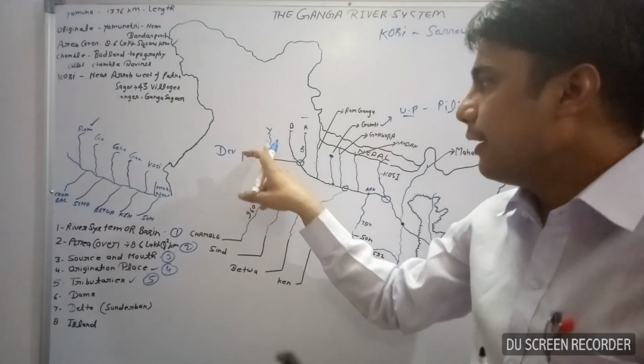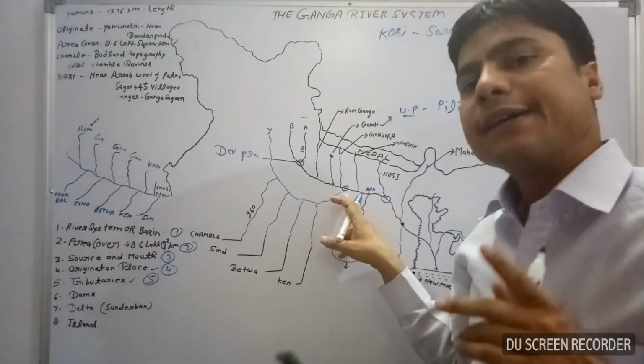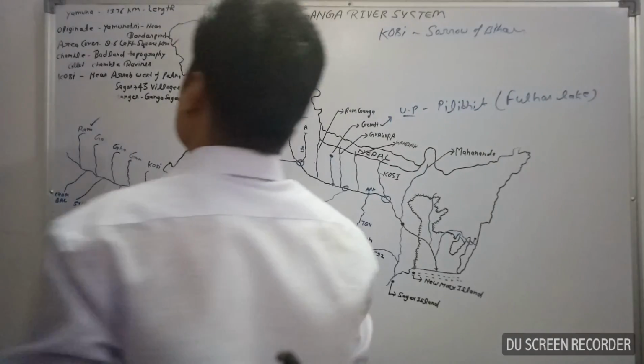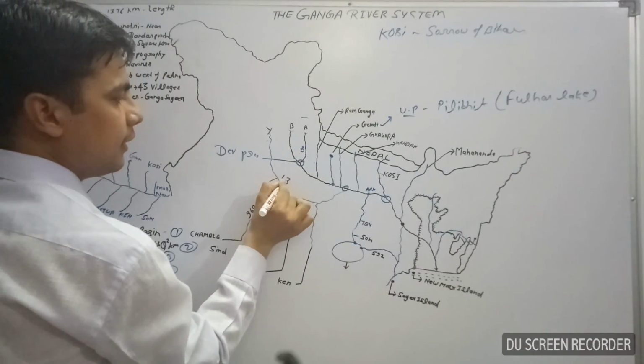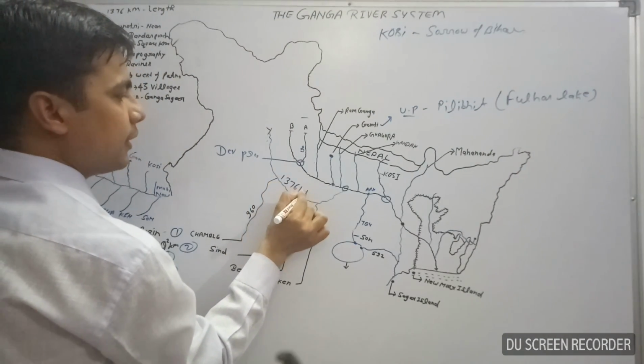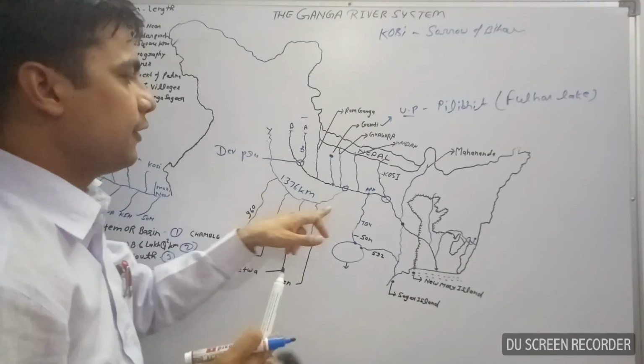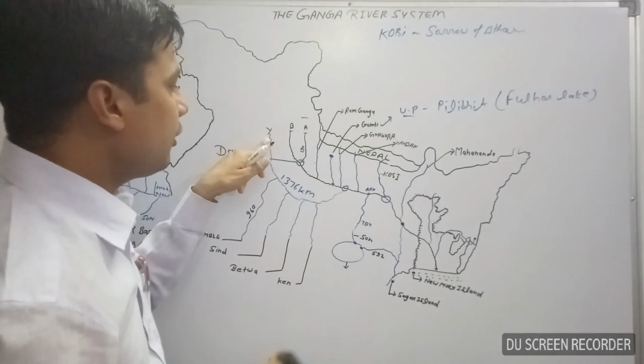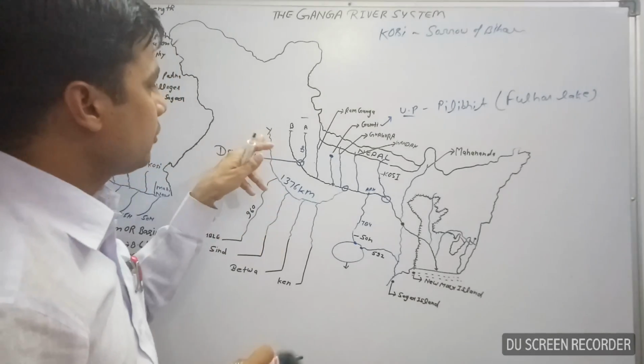At Allahabad, the Yamuna river meets with the Ganga river, and the total length of the Yamuna river is 1376 kilometers. The Yamuna river originates in Uttarakhand.